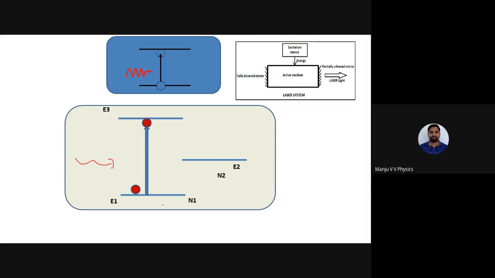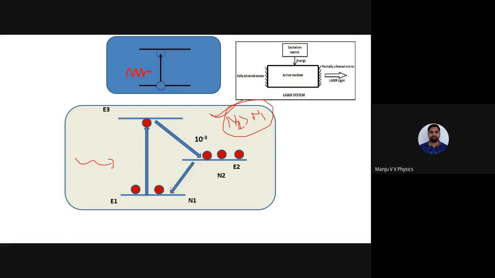N1 is the number of atoms in the ground state, N2 is the number of atoms in the metastable state. Then the atom comes from E3 to E2, and more number of atoms stay in the excited state than the ground state. So did I achieve N2 greater than N1? Yes, I achieved population inversion. This is one of the major conditions to produce the laser beam. Okay.